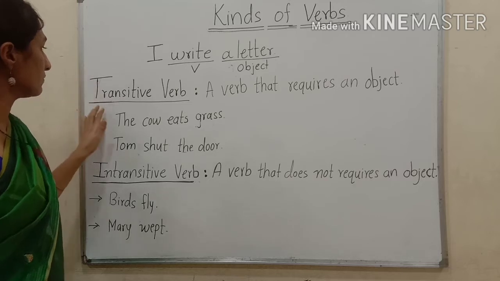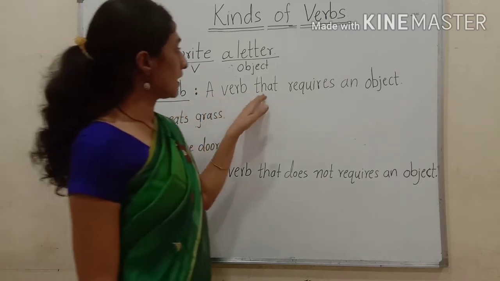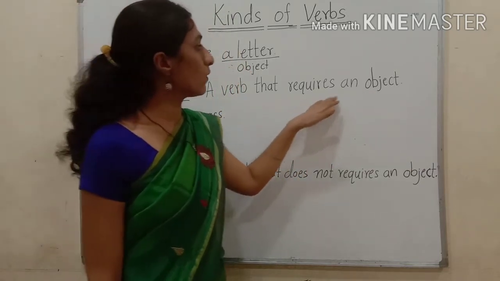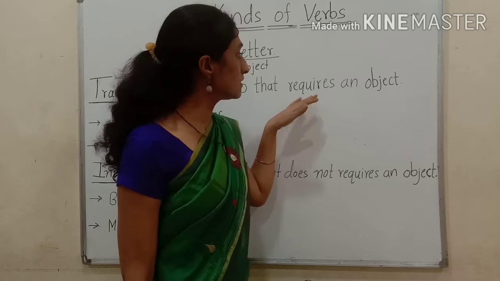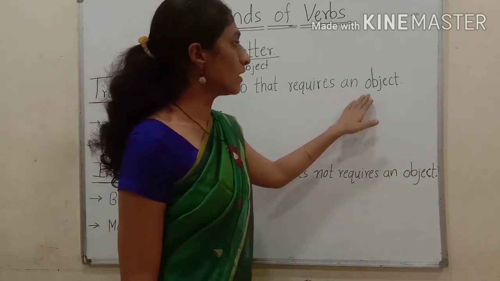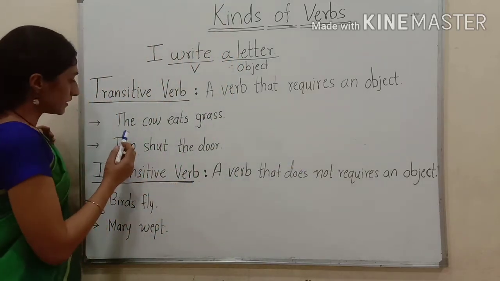The first one is transitive verb. Transitive verb means a verb that requires an object. A verb that requires an object. Requires means need. There is a need of an object for that verb. Okay, so you can see an example here.